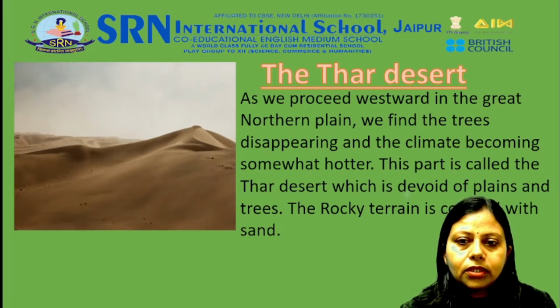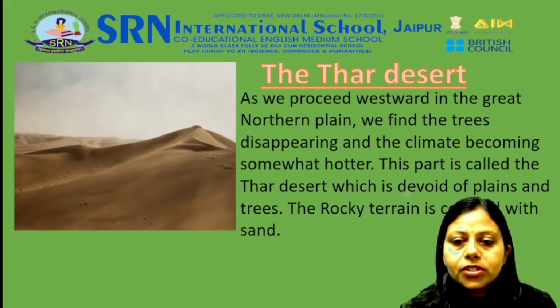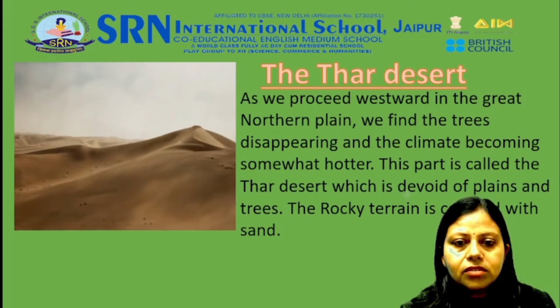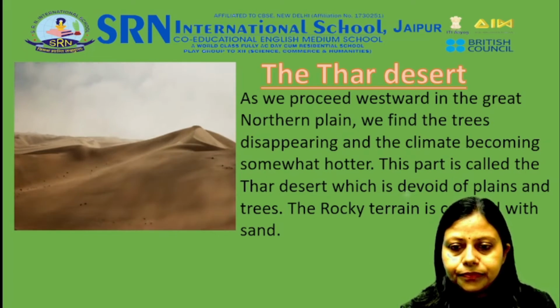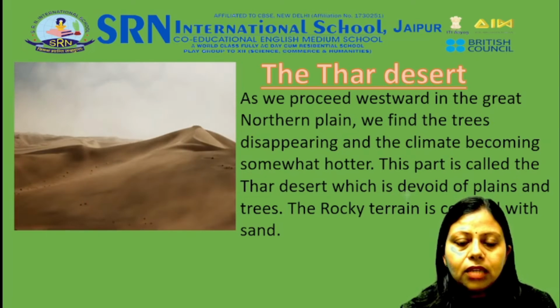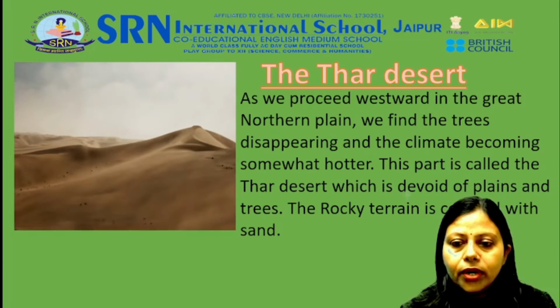Let's know about the Thar Desert. As we proceed westward in the Great Northern Plain, we find the trees disappearing and the climate becoming somewhat hotter. This part is called the Thar Desert, which is devoid of plains and trees. The rocky terrain is covered with sand.